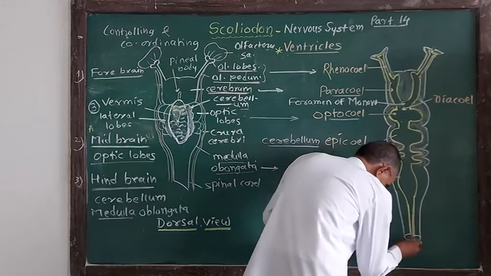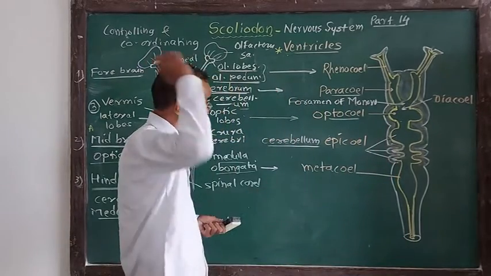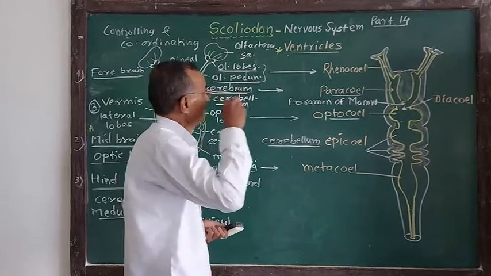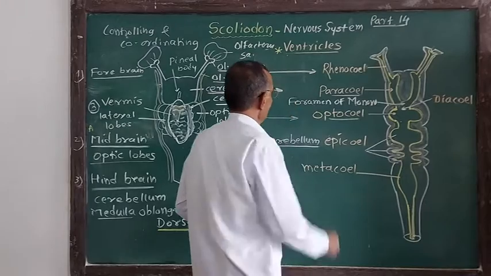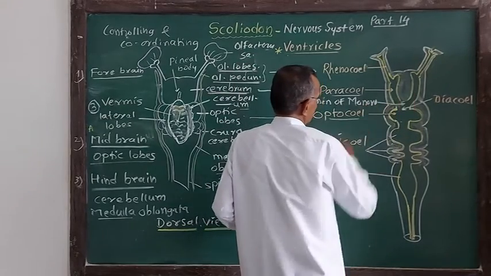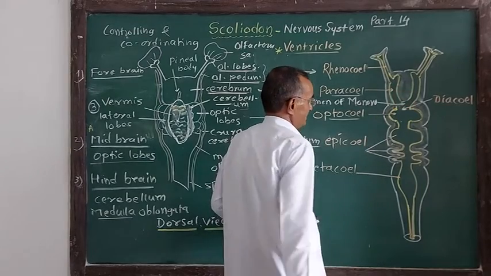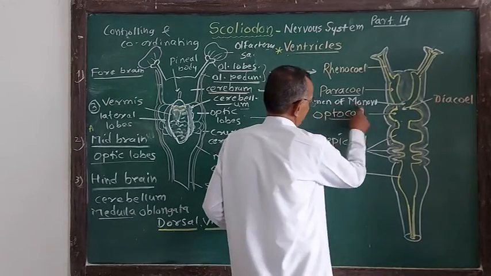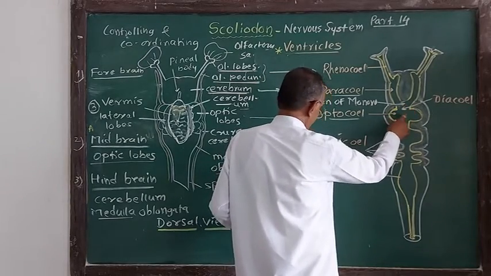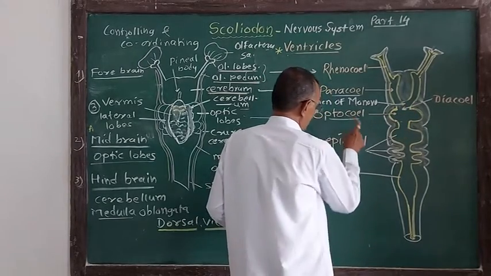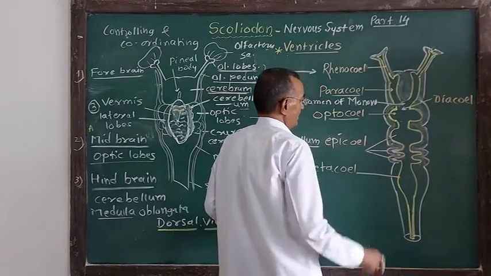Its cavities are called ventricles, and the term ventricle has nothing to do with the ventricles of the heart. The cavity of olfactory lobes and peduncle is called rhinocele. The cavity of the cerebrum is called paracele. The paracele is continued with the cavity of the diencephalon, called diacele, through the foramen of Monro. Then the diacele is continued with the octocele, which is the cavity of the optic lobe.